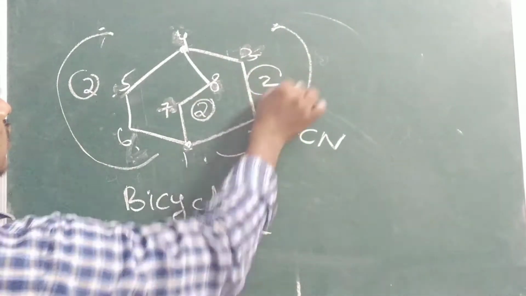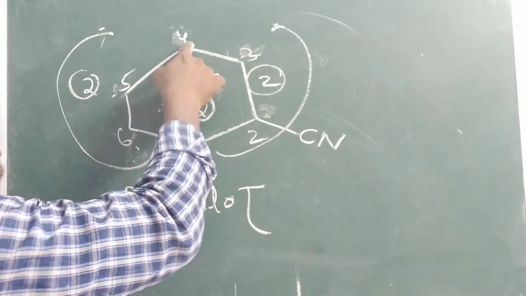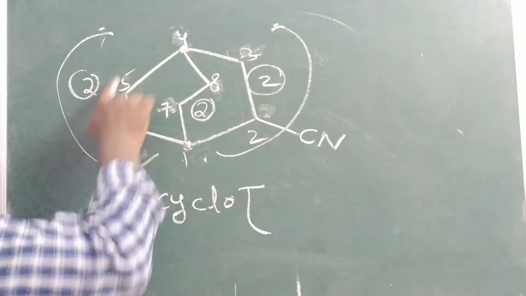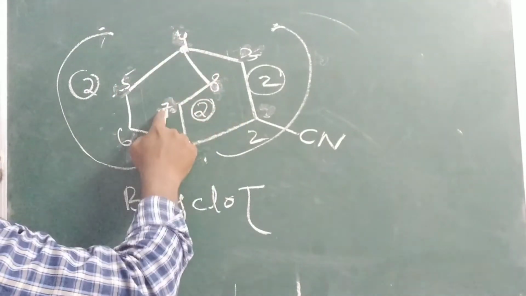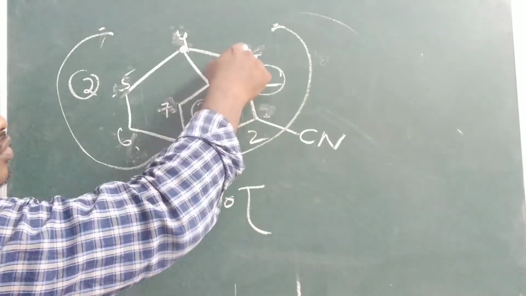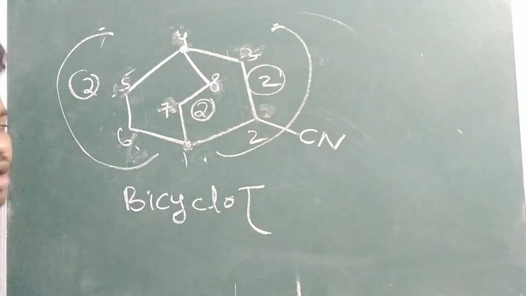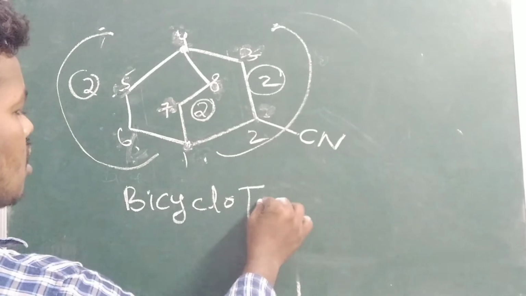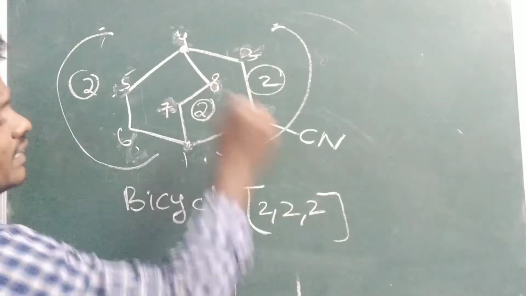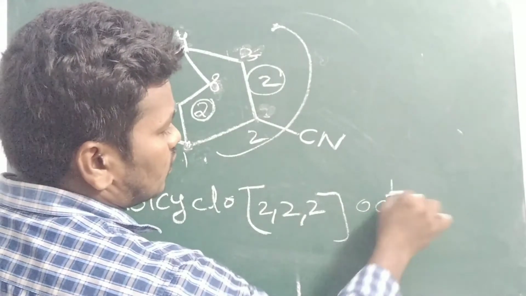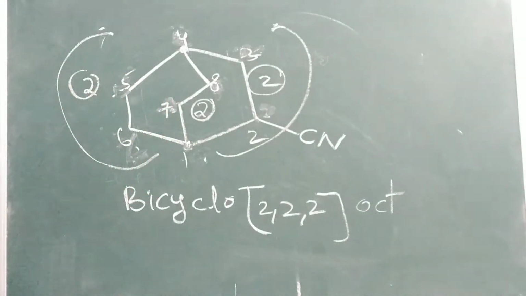So simple. From here to here you have to go. In between, how many carbons are you crossing here? Here to here you have to go, how many carbons are you crossing? Here to here you will go, how many carbons are you touching? That is all. So 2, 2, 2, total 8 carbons. So octane, we will write octane.